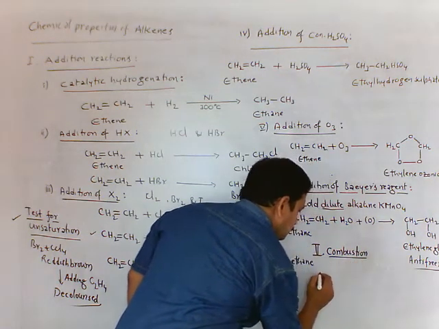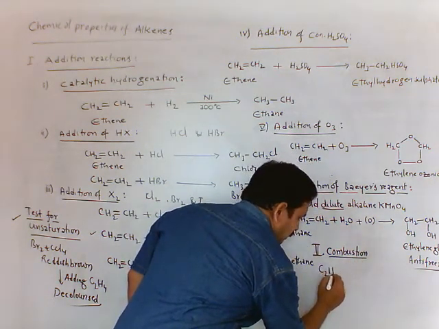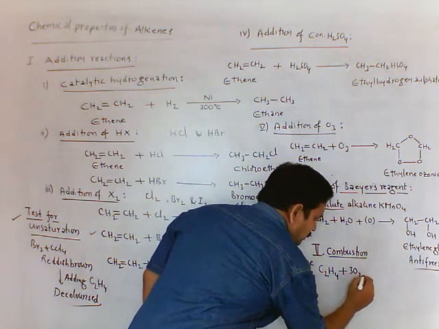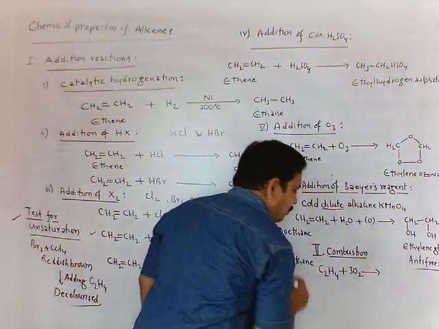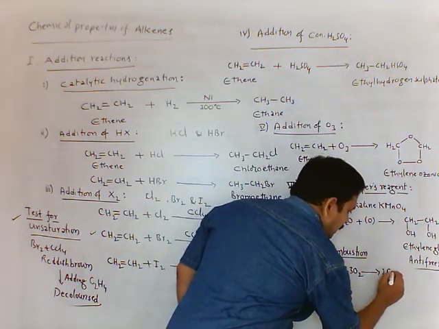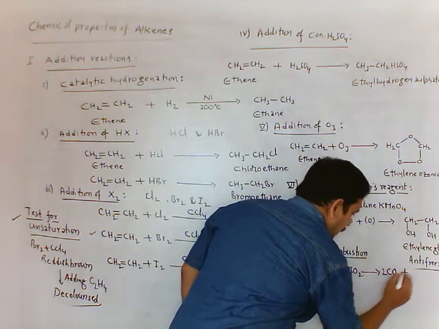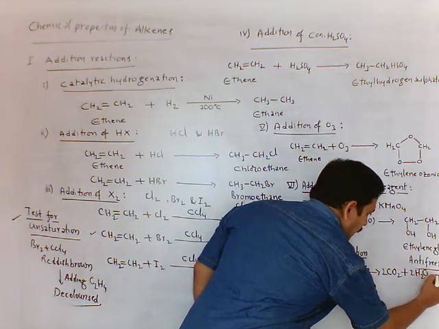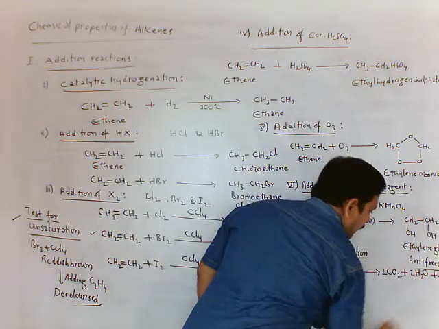In this, C2H4 ethene and 3 moles of oxygen on combustion, you will get carbon dioxide and 2H2O, with liberation of certain heat energy.